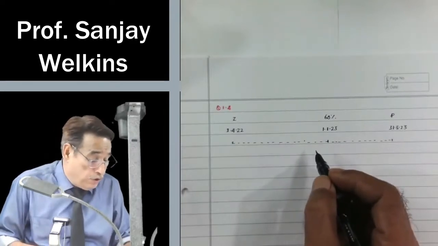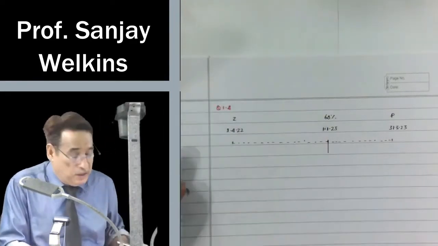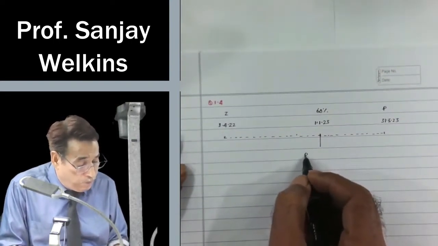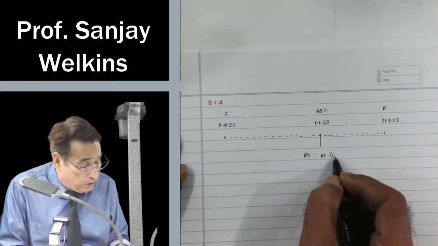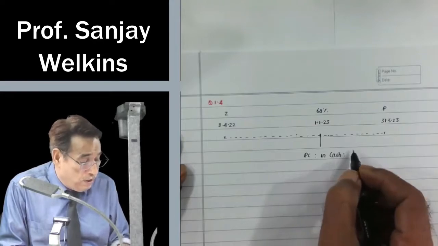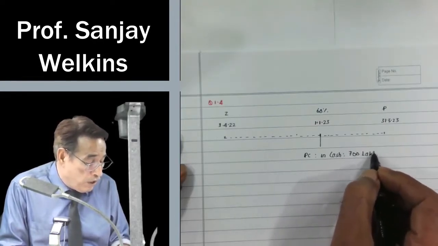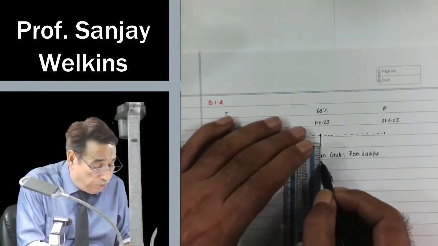On the date of control, 60% stakes were acquired, as you can see. However, it is given that the purchase consideration is payable or paid in cash, equal to 700 lakhs. We paid 700 lakhs to acquire 60% share capital of P Limited.